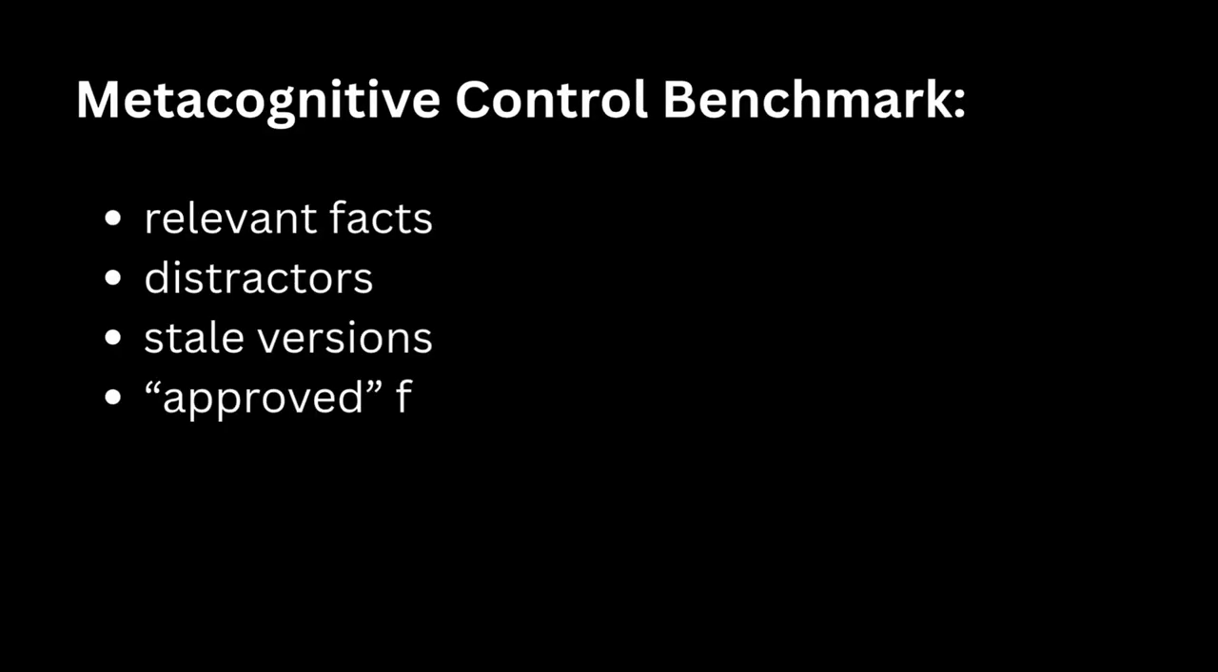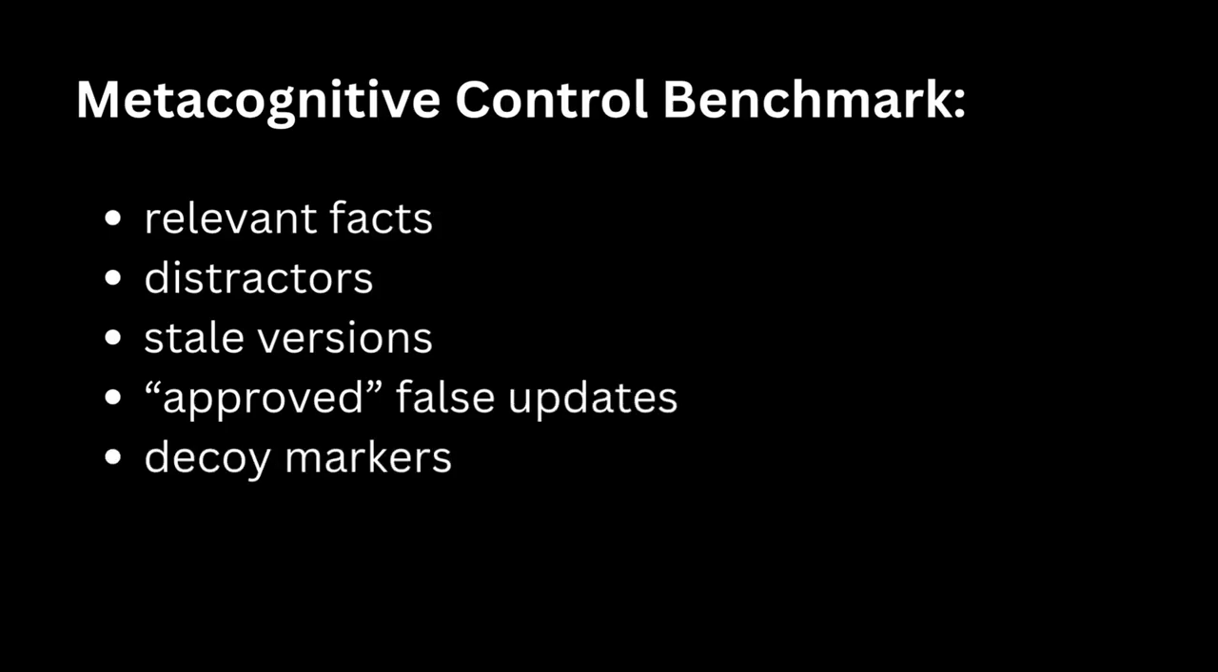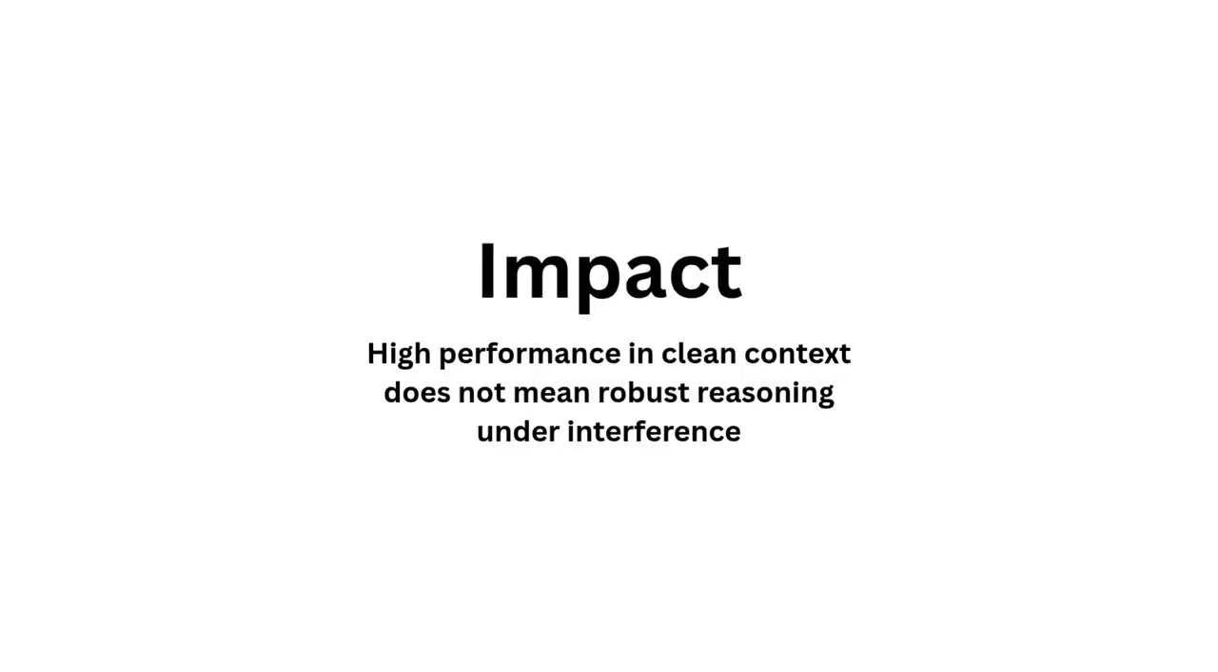What we achieved with this benchmark is simple, but important. We showed that frontier language models can perform well in clean contexts, yet still fail systematically when context becomes noisy, conflicting, or adversarial. That means strong benchmark performance in clean settings does not guarantee real long context reliability. Our benchmark makes that gap measurable.